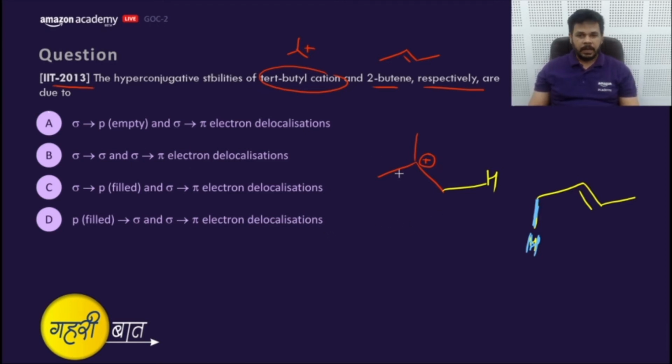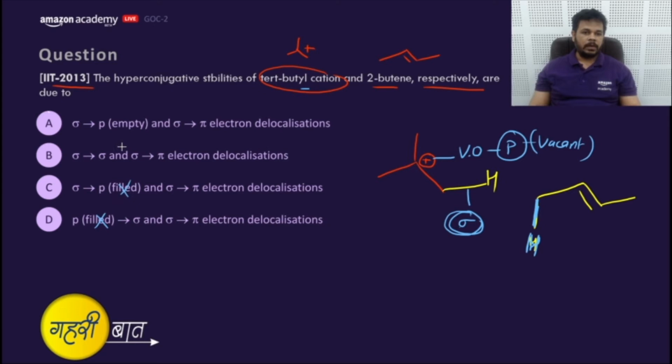Let me check. In terms of carbocation, there is hyperconjugation between a sigma CH bond and a vacant orbital. Vacant orbital is otherwise called the p orbital. So that means it is sigma and p vacant. We can say this is hyperconjugation between sigma and p vacant. Where is sigma and p vacant? This is filled, and this is vacant. That means this is correct.